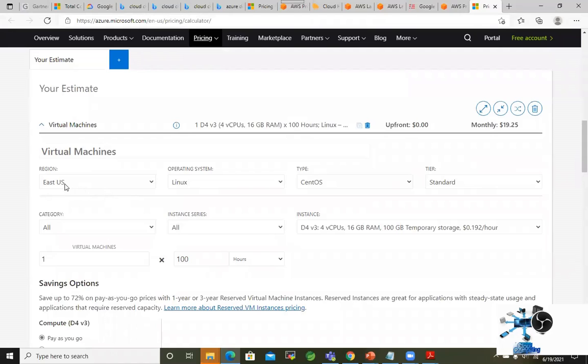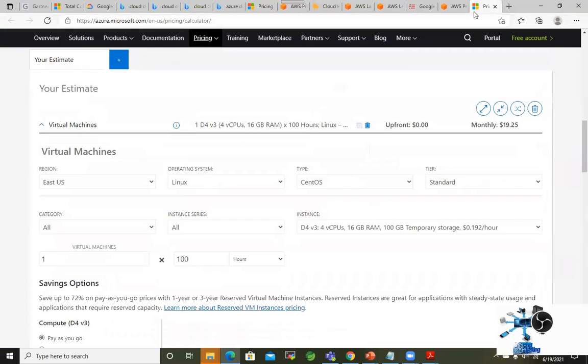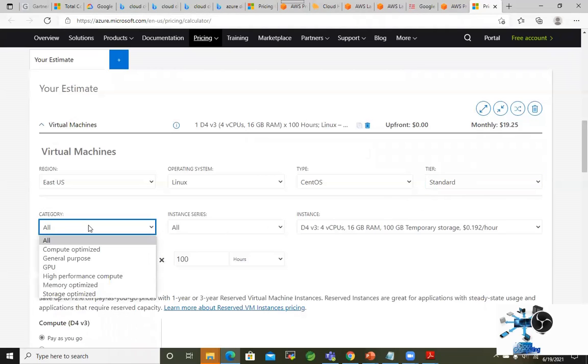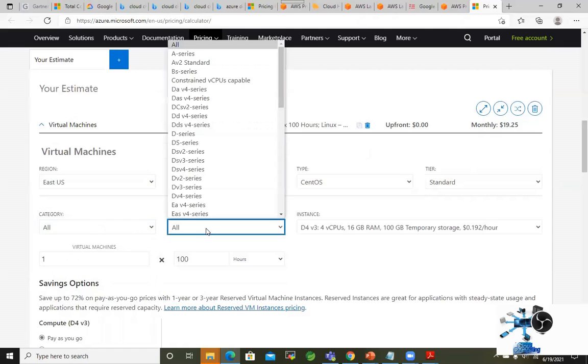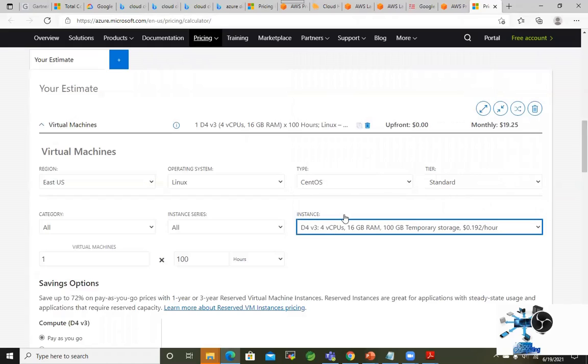Okay, let's say East US. Let's go to AWS. AWS also US East. We are on the same region on both, right? Here also we are in US East. And we are going to take a Linux instance. Whatever OS is okay. Here, let's keep standard, category all. Let's not get memory optimized or anything. Instance also, let's keep it all. And I want to take this D4, 16 GB. D4, 4 vCPUs, 16 GB, 100 GB storage, right?